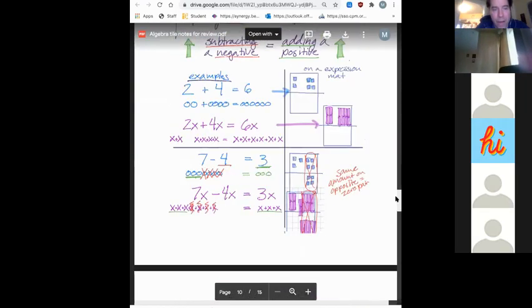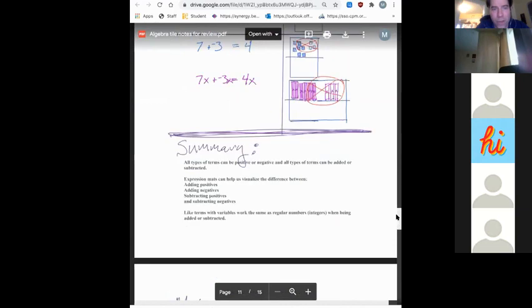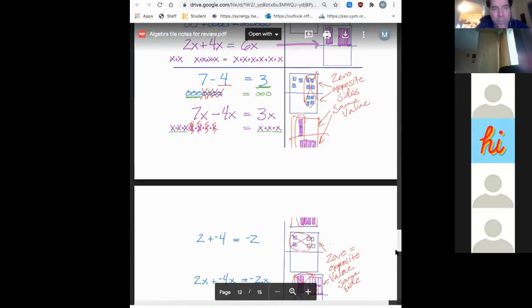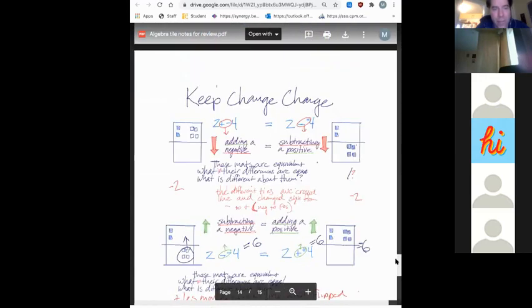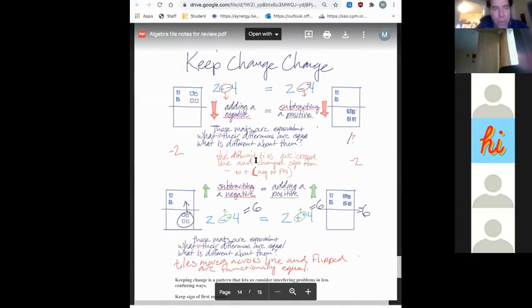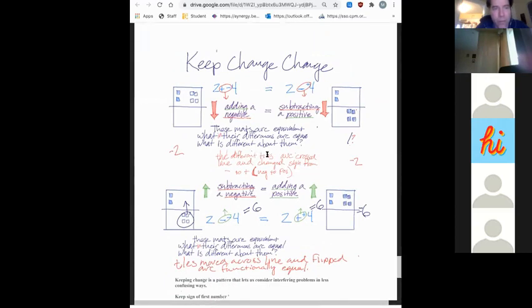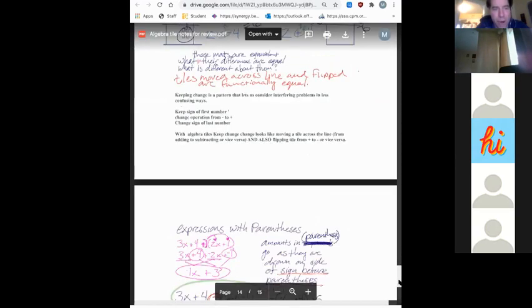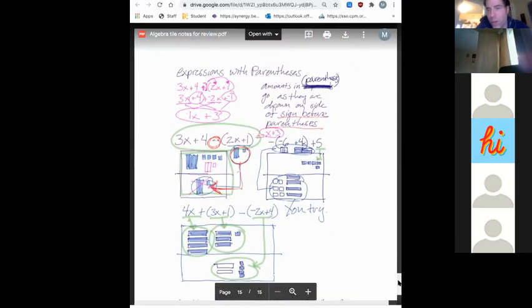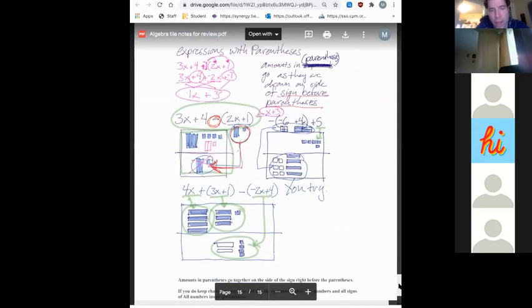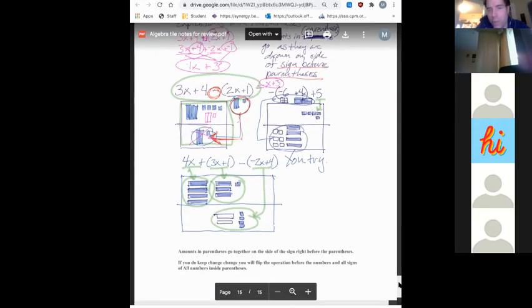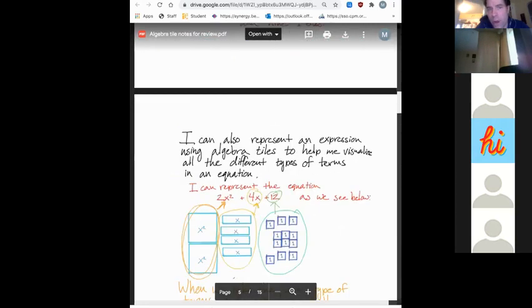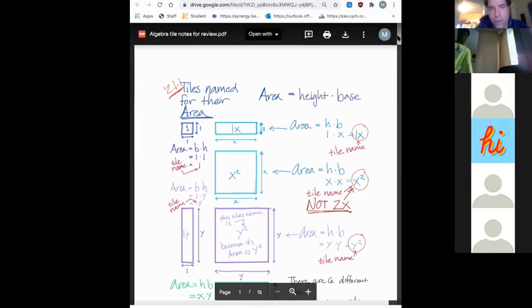And then I have filled in all of the activities that I was going to ask you guys to do. I canceled 0 pairs where we needed to cancel 0 pairs. Oh, this part got a little bit messed up, so I'm going to go back and fix part of this, and you might want to fix that part too. But I filled out the part about keep, change, change. I summarized it, and then we talked about expressions with parentheses. We're going to talk about all of those today. If you missed something, this is here for your review, and you can use it however you want. You can save it the way we did yesterday and write on it all you want. Doesn't matter. It's for you to mess with.